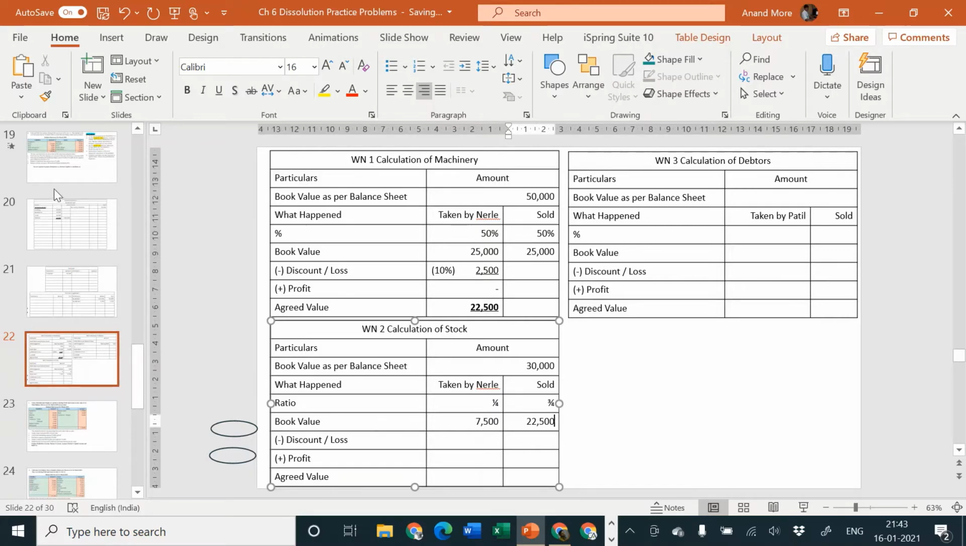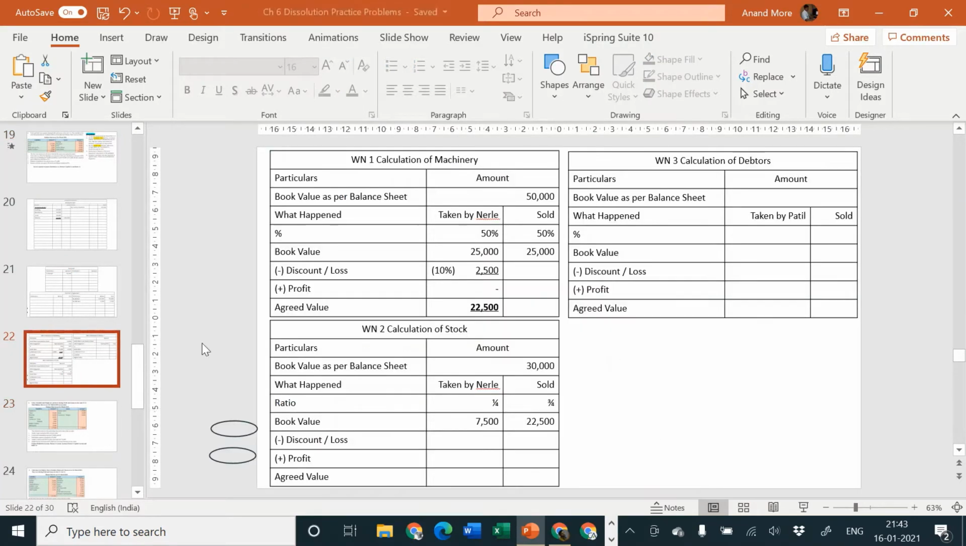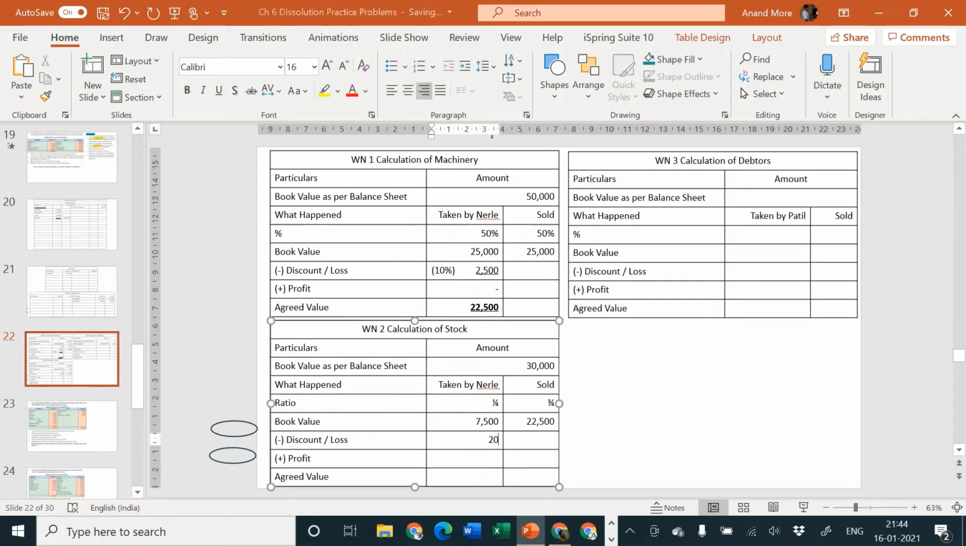So this 7,500 is taken over at what? He is taking it over at a discount of 20%. So 7,500 at a discount of 20%. 7,500 into 20% comes to how much? 1,500. So the remaining amount he is taking over, there is no profit, he is taking it over at rupees how much? 6,000. Agreed value is 6,000.